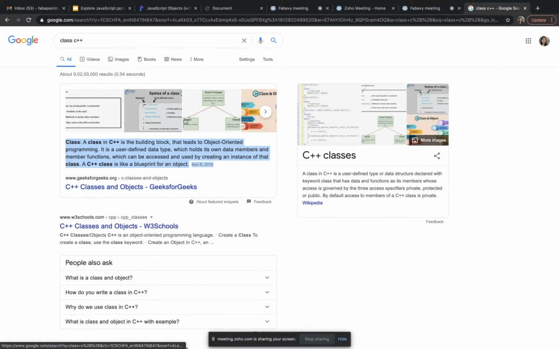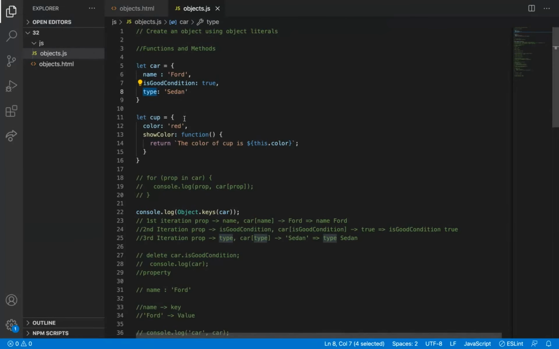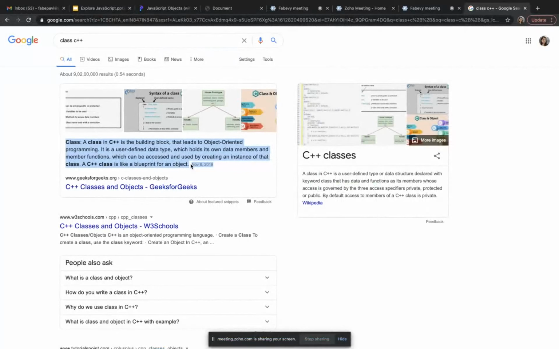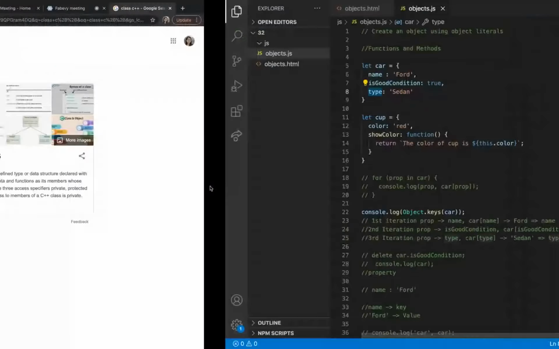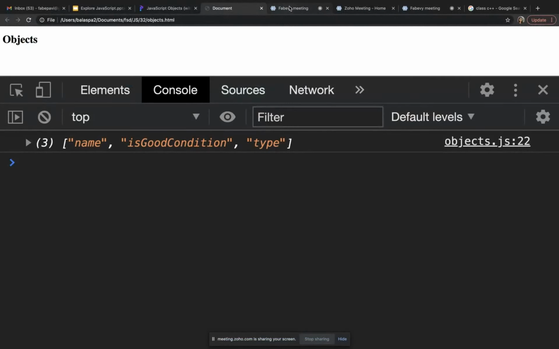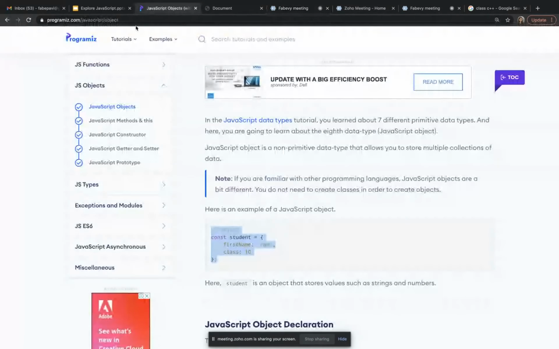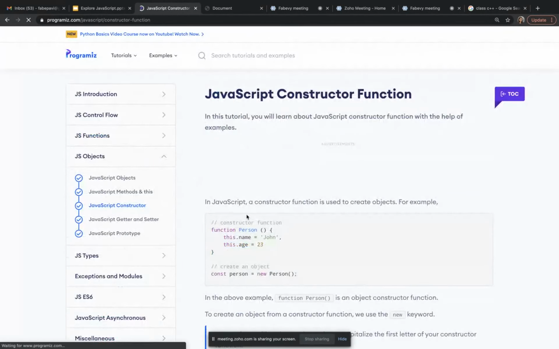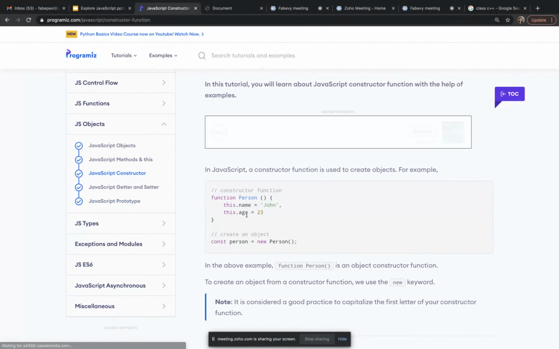I'm not saying get too confused with this, but still try to understand where we are using this object. If you are familiar with a little bit of classes, then it will be easy to understand the next two creation methods. A constructor is like a class.